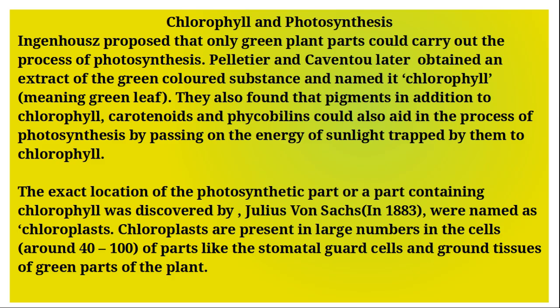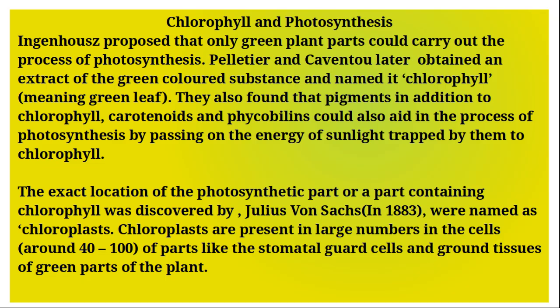Chlorophyll and photosynthesis. Ingenhousz proposed that only green plant parts could carry out the process of photosynthesis. Pelletier and Caventou later obtained an extract of a green-colored substance and named it chlorophyll. They also found that pigments, in addition to chlorophyll, carotenoids and phycobilins, could also aid the process of photosynthesis by passing on the energy of sunlight trapped by them